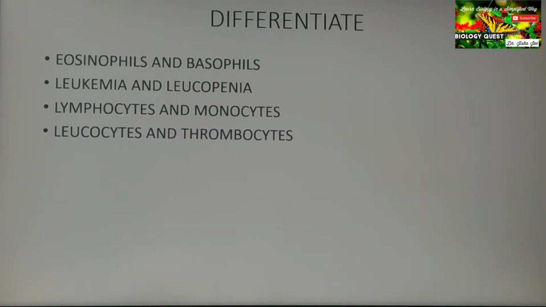Leucocytes and thrombocytes. Leucocytes are WBCs, and thrombocytes, maybe differentiate on the basis of function. So leukocytes help in the protection of the body. Thrombocytes help in blood clotting. Okay, so such type of questions you can expect.